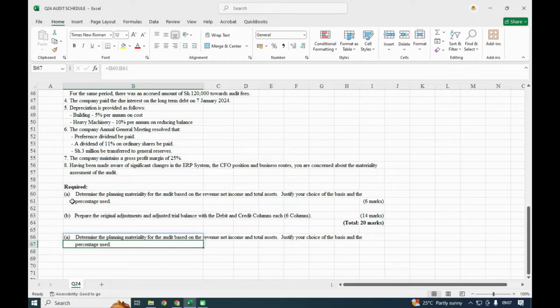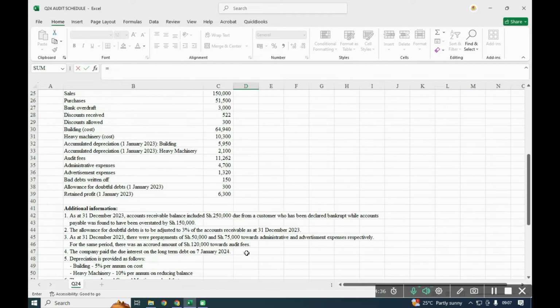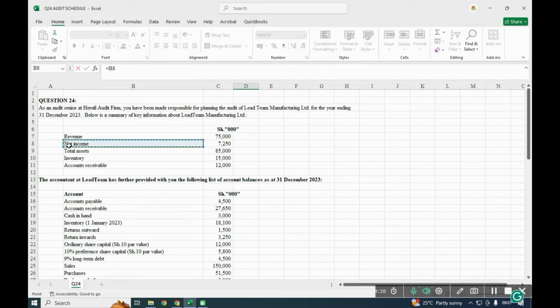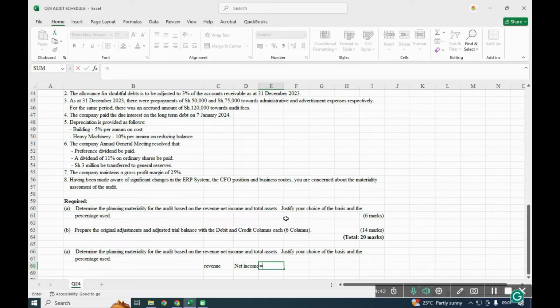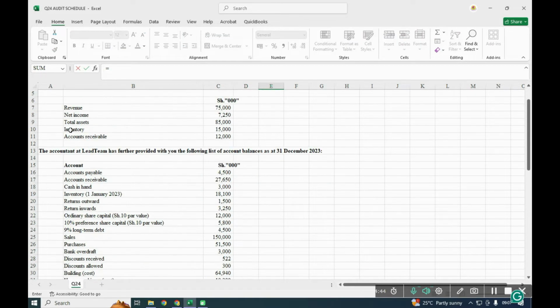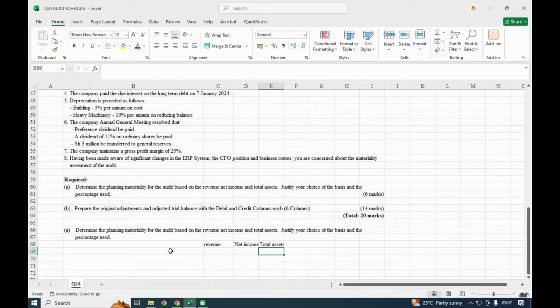And in this case, we have been given 3 items that you're supposed to deal with when you are calculating this materiality. So we shall base it on revenue. The second one is net income. I think net income we have been given at the beginning. And the third item is total assets, which have been given. Yeah, so here we have their value.